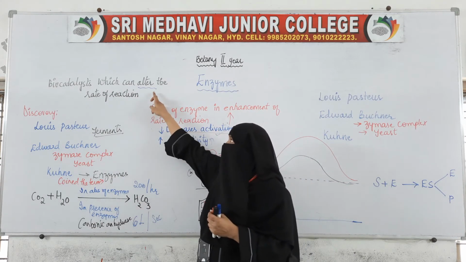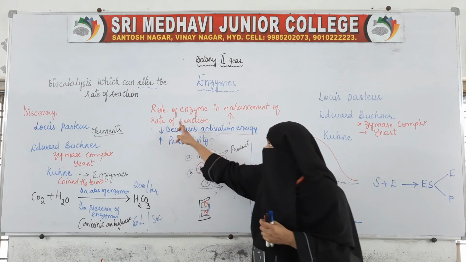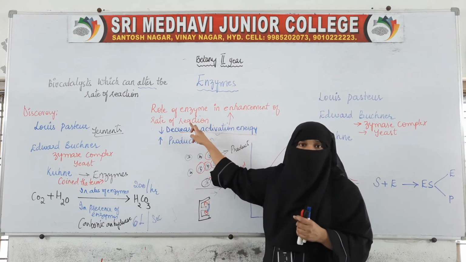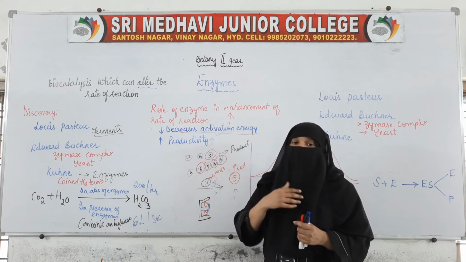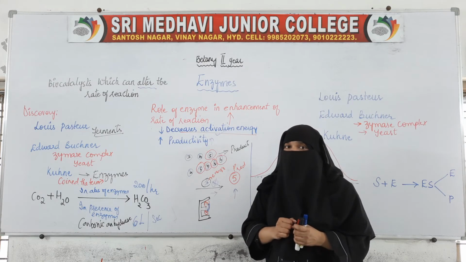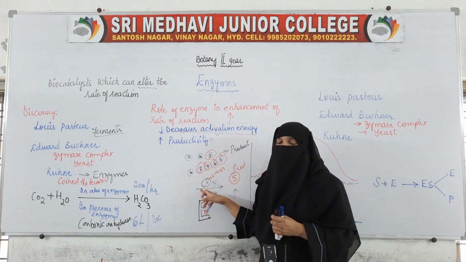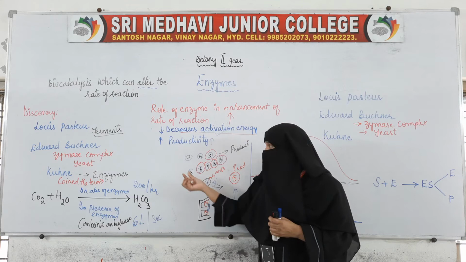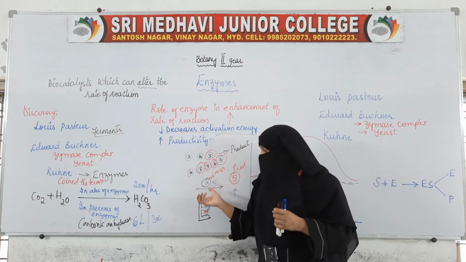We said that enzymes are the biocatalysts which alter the rate of reaction. In most cases, the enzymes enhance the rate of reaction. How do they enhance the rate of reaction? By decreasing the activation energy. How do they decrease the activation energy? They give space to the molecules which have lower energy to come and fit.